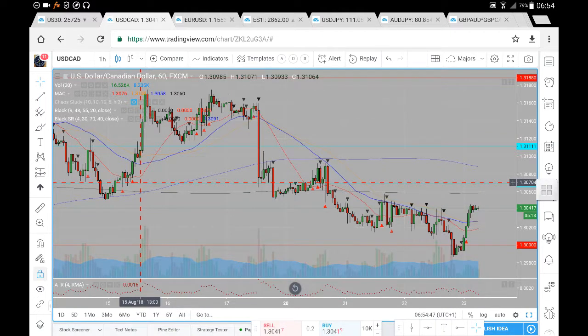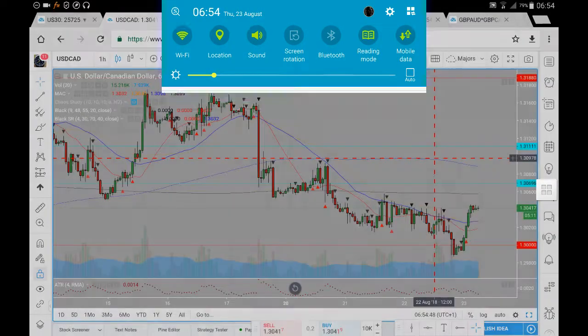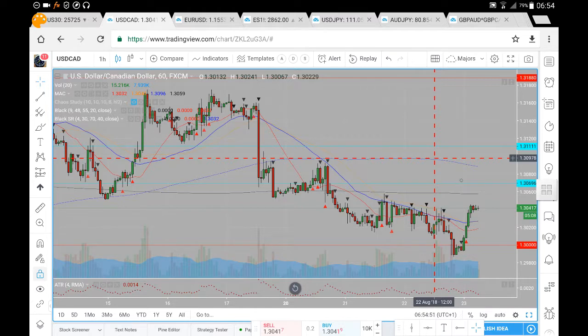So this is USDCAD analysis for Thursday 23rd of August. Now let's just have a look at prices and where prices may likely go. So we've had prices break down from the 31.60, had price trade through at 30.69, came in towards the 400 period moving average, broke back above the 30.69 counter resistance, broke down below the